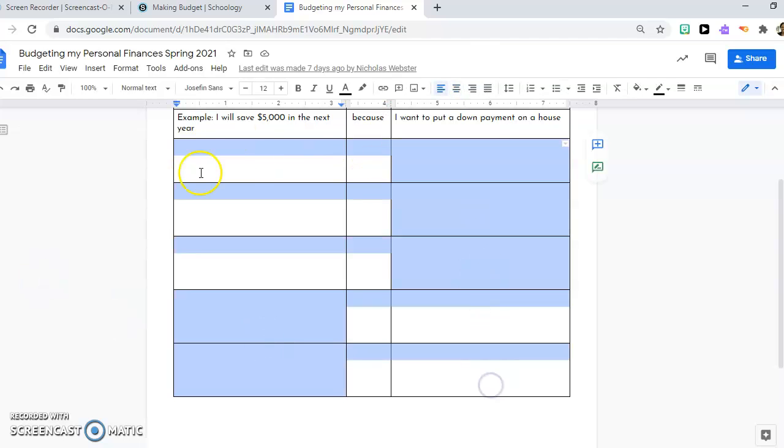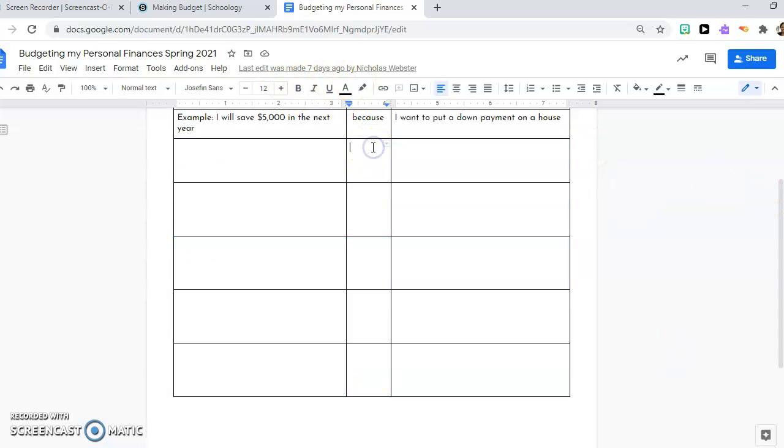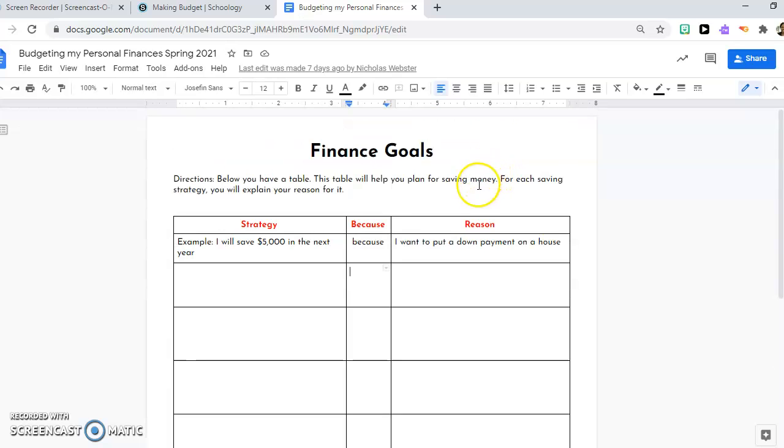If you have financial goals more than that, feel free to put them. But because goes in the middle, you say what you will do and the reason. Okay? How much will you save? What will you do to save? And why are you doing that? Or spend. Why are you doing that? Okay?